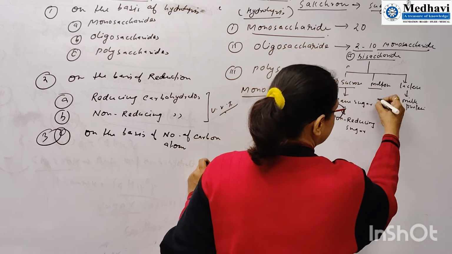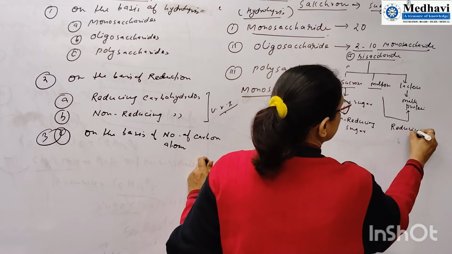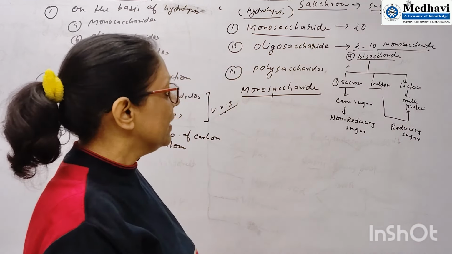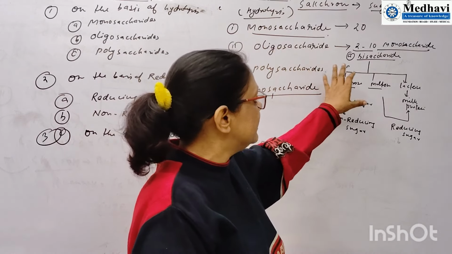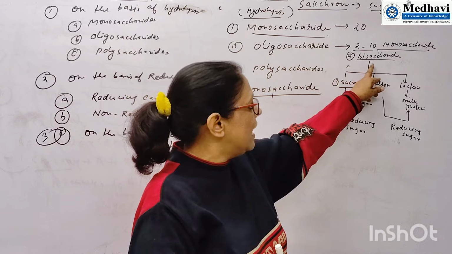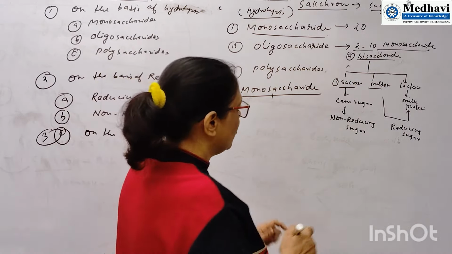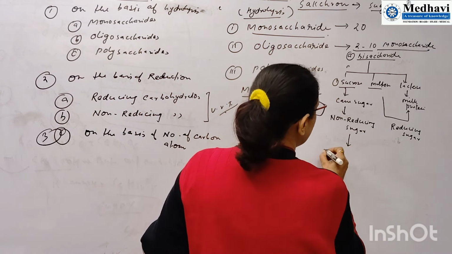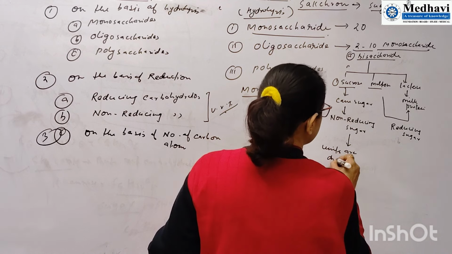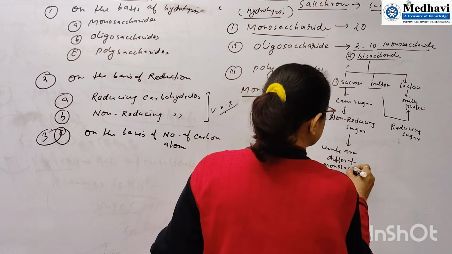I will explain what this means, whereas lactose and maltose are reducing sugars. Just know that among oligosaccharides, disaccharides are more important, because disaccharides are made up of two simple sugars, and these sugars are different. You can see that here we use different monosaccharides.